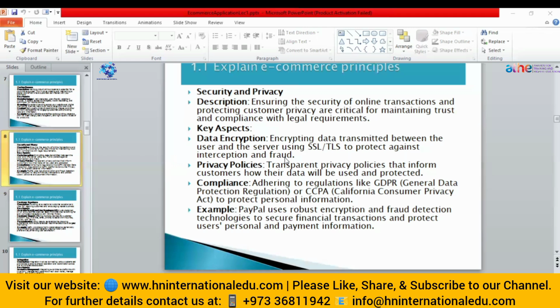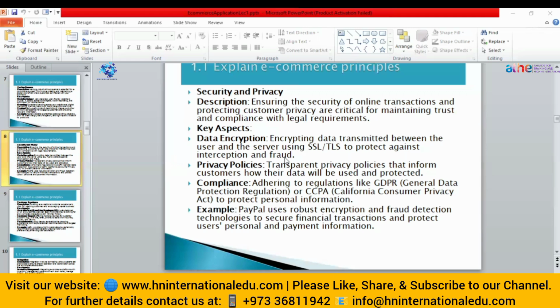Then compliance means how they are going to adopt the regulations, the legal regulations. Now we have different rules that must be followed by every e-commerce business, like the General Data Protection Regulation, which means the data of the customer should be protected. Then we have the California Consumer Privacy Act that says that you must protect personal information.